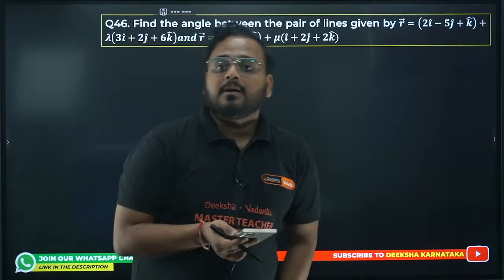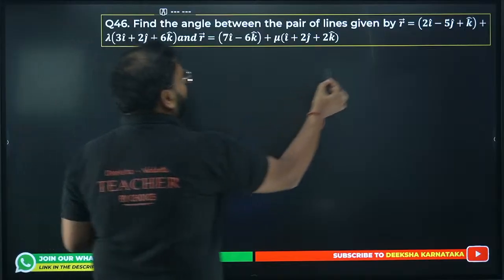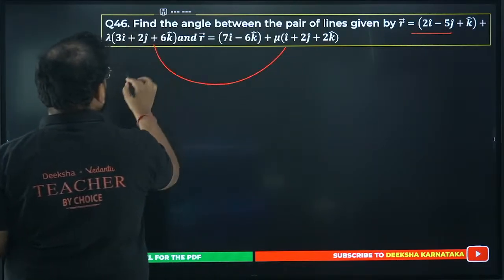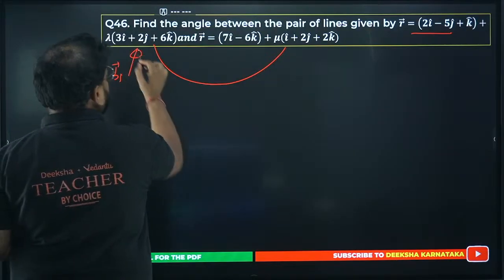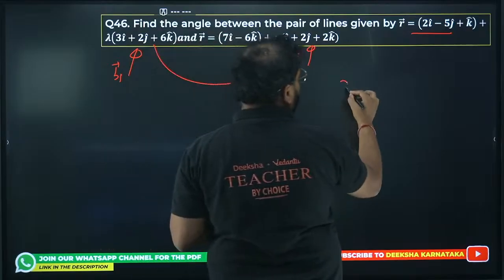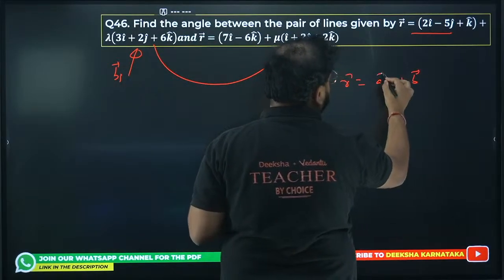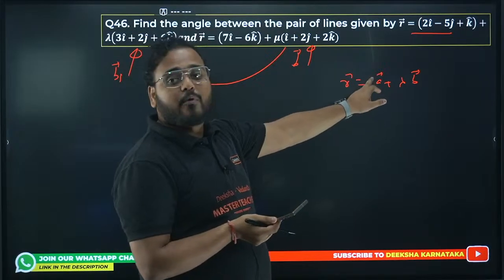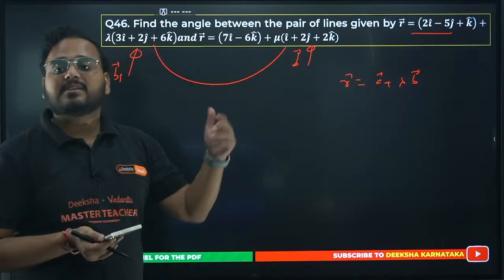46 now. Find the angle between the pair of lines. Same concept. Don't worry about this, only worry about these two. This is going to be your vector, let's say B1. Vector B1 is this. And this is my vector B2. Because this is a vector form, it's given as A plus lambda B. A is the position vector of the point where it is passing through, the vector R, and B is the line which it is parallel to.